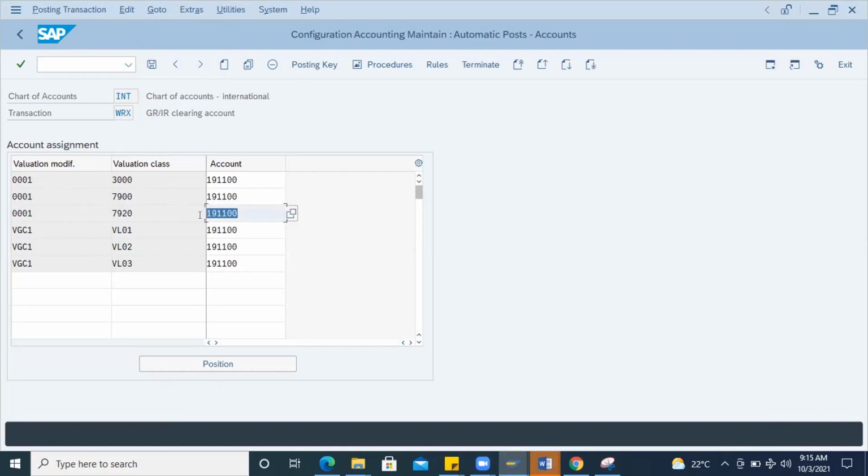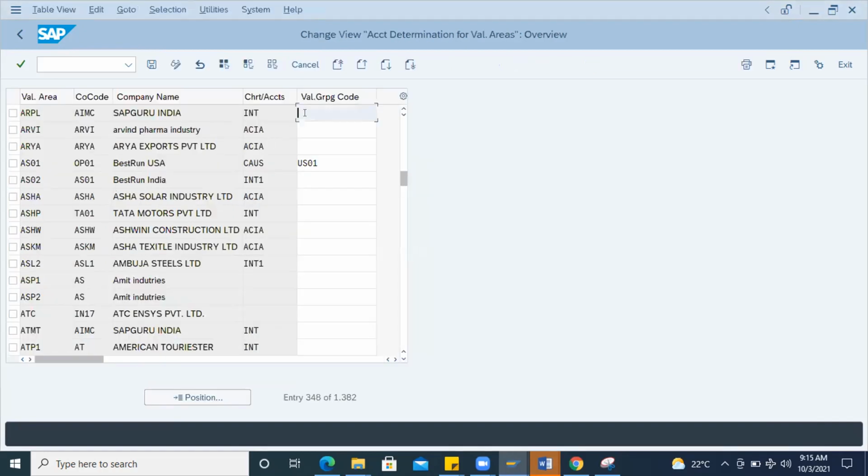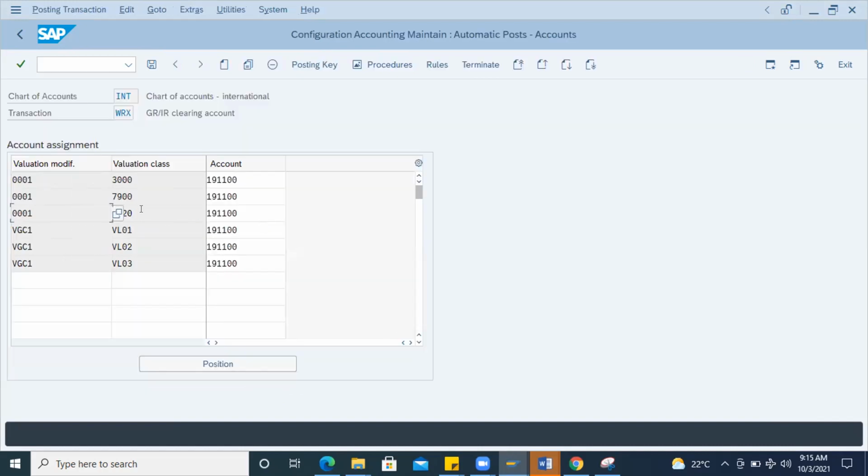The system will pick up this GL account and it will get posted. Now I'm linking this modification here. I'm grouping it, so whatever plants you maintain with this grouping code, ARPL or ARML or ARCL, the GL account will be the same for all.